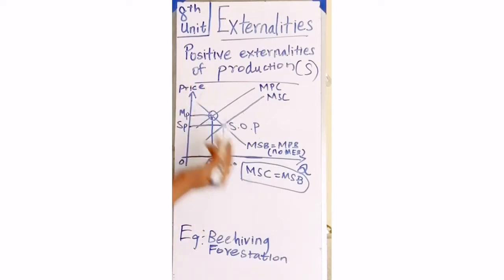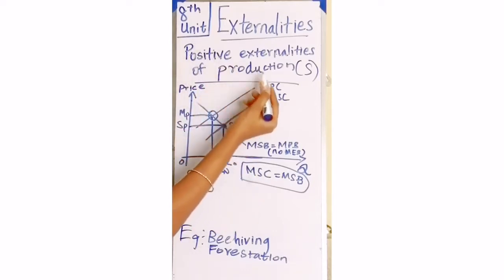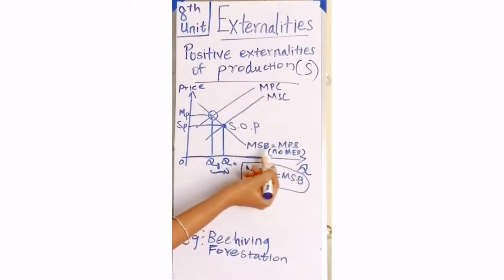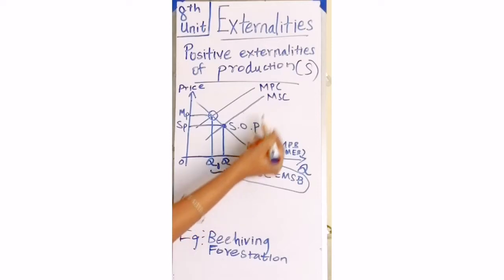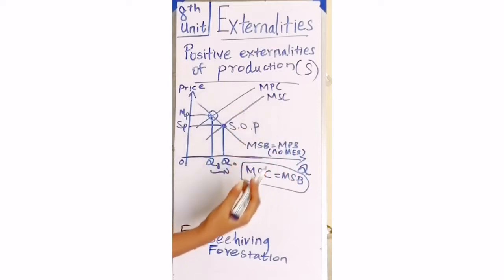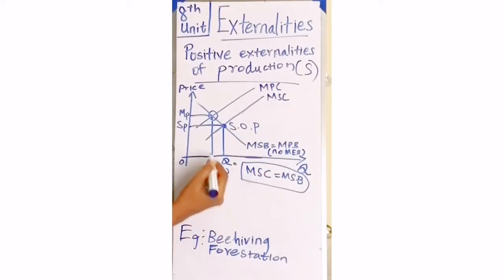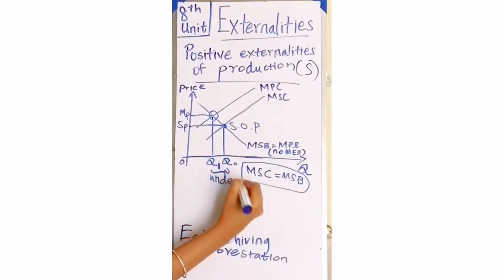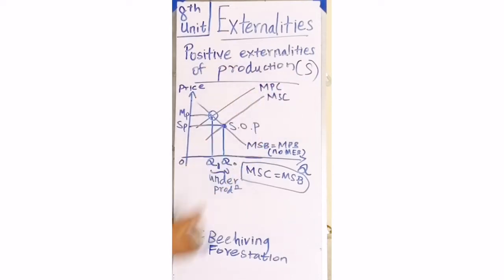As it is a market economy, the producers consider only the private cost and private benefits. They won't consider the social cost and social benefit, including the external effects, the neighborhood effect. So there is going to be an underproduction in the positive externalities of production.